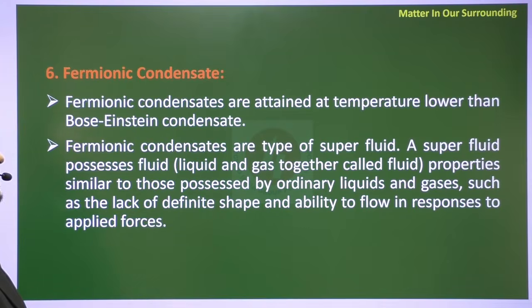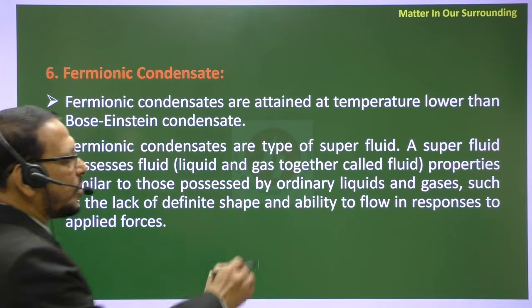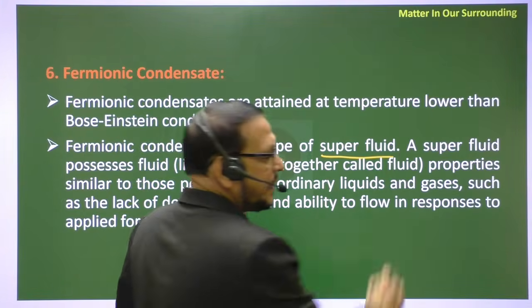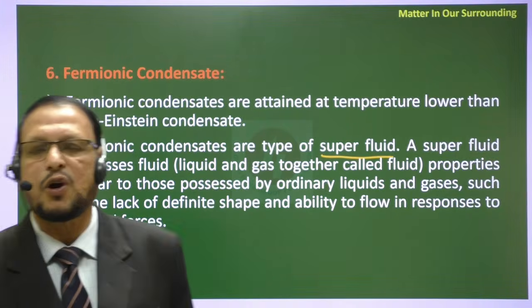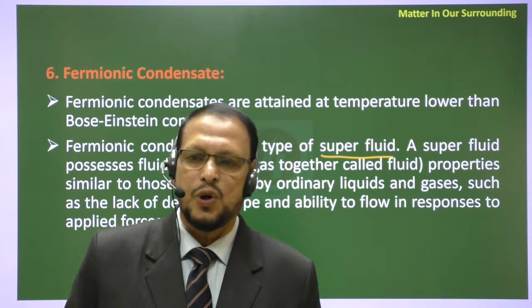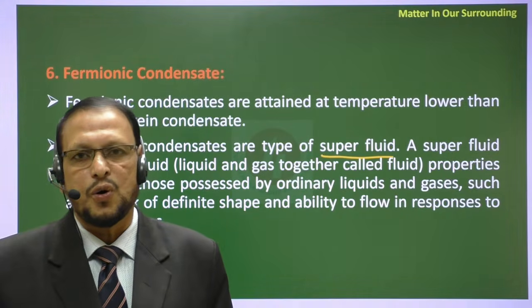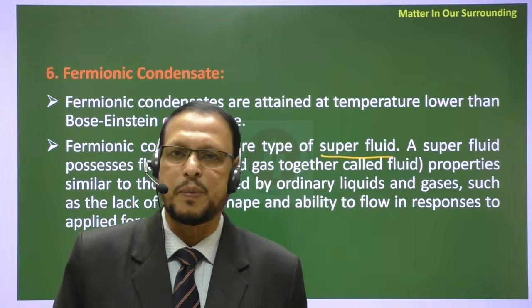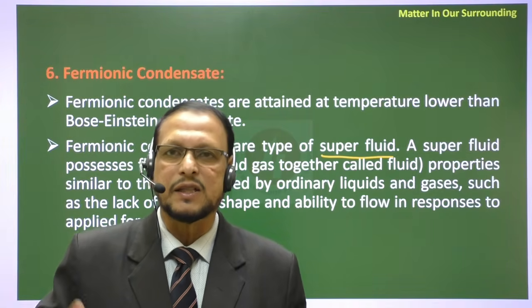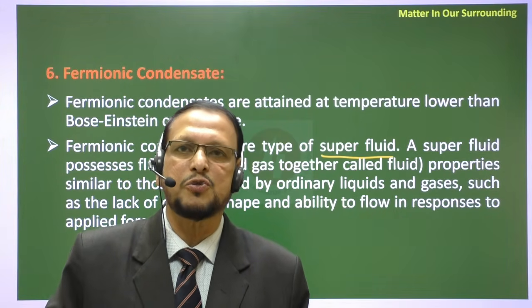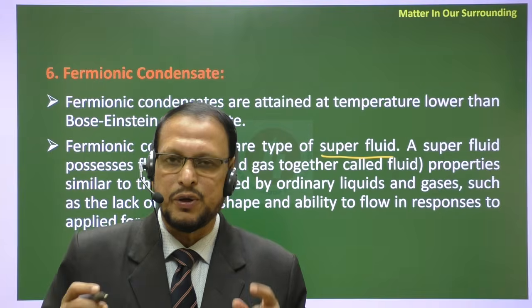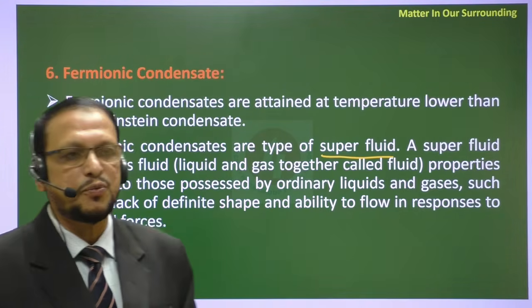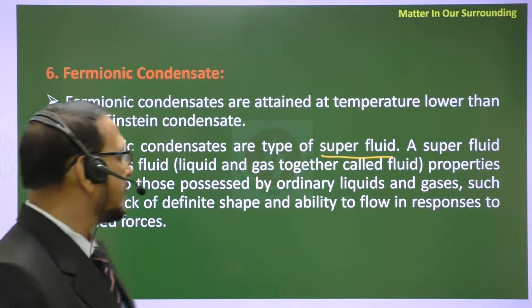Fermionic condensates are a type of superfluid. What is called fluid? The liquid and gases together are called fluid, which can flow. We see water can flow in a pipe when you pump, and gas also can flow. Liquid and gas together are called fluid. Fluid is equal to liquid plus gas.